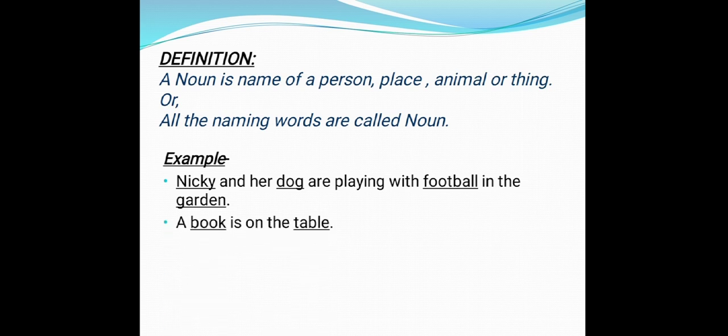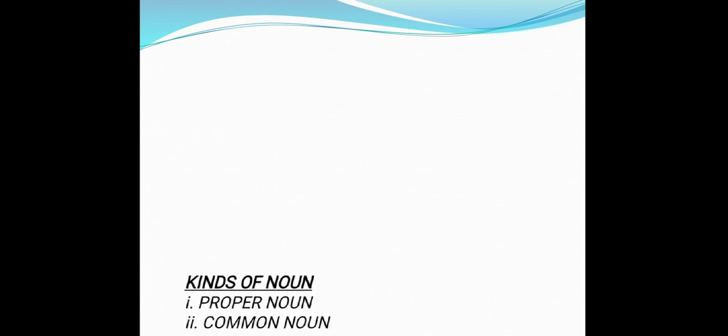A book is on the table. Book and table are things and they have names, so these are nouns. He is my friend. Friend is also a noun. Hope you all understand. Now we will talk about kinds of noun.